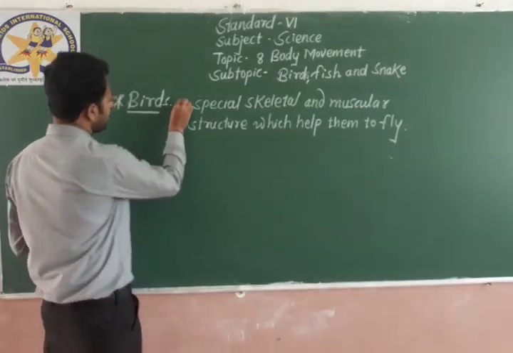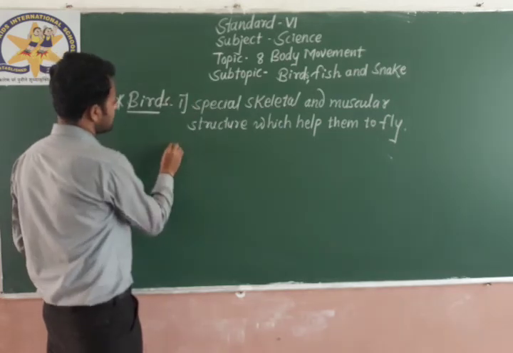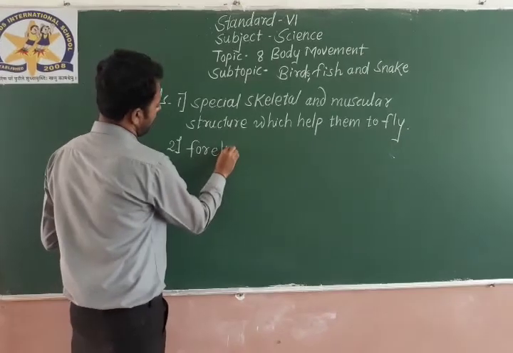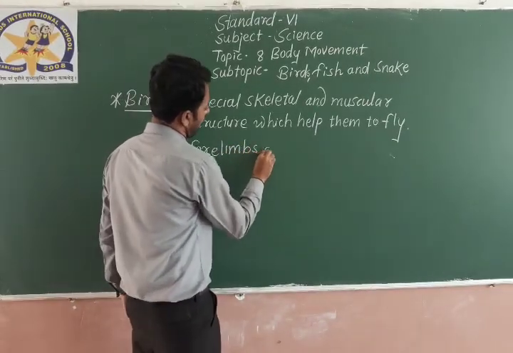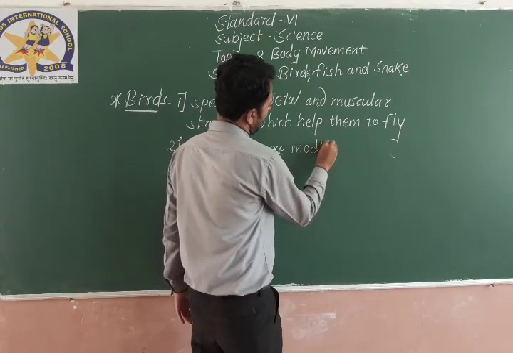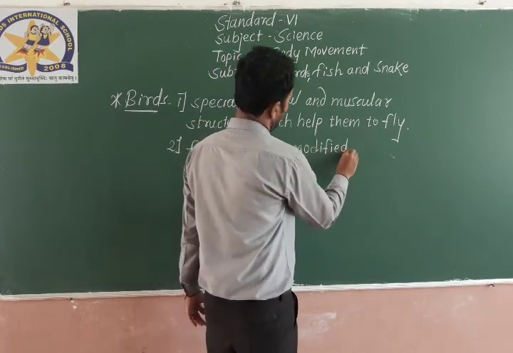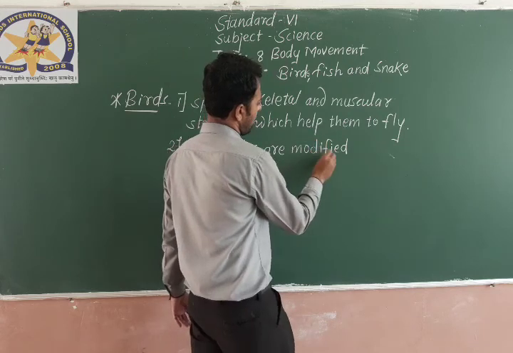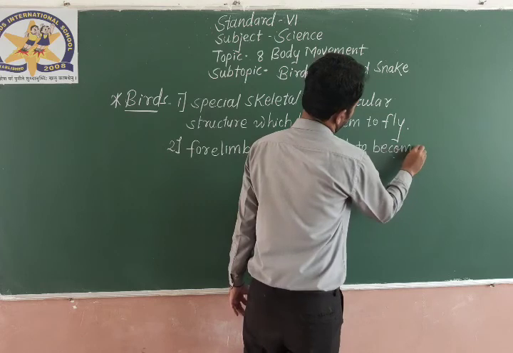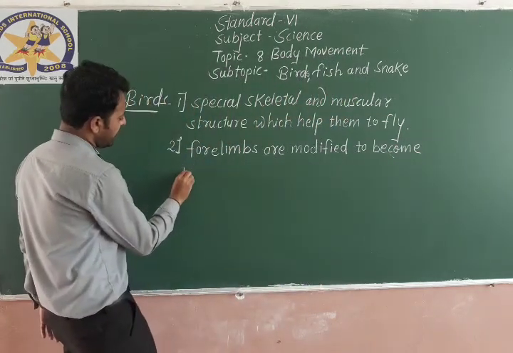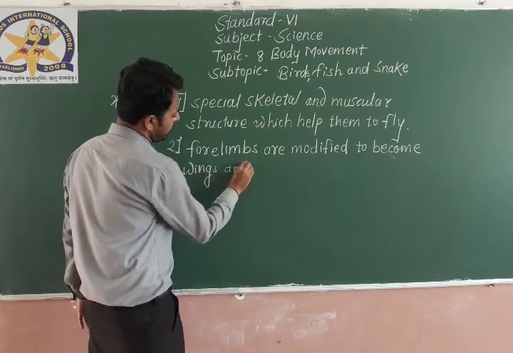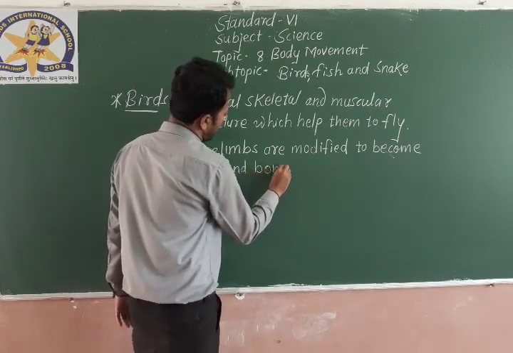Second point: forelimbs are modified to become wings, and bones of the birds are hollow.